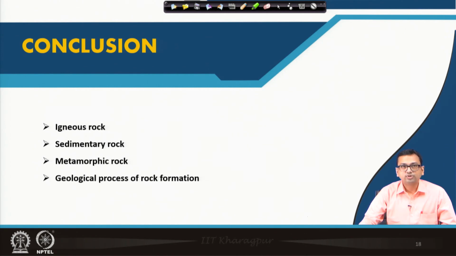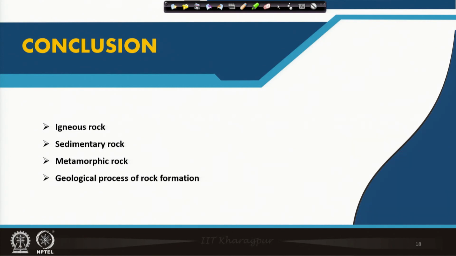So, basically today we have discussed the classification of rock mass based on origin. We have discussed igneous rock, sedimentary rock, metamorphic rock and the different geological processes of rock formation.